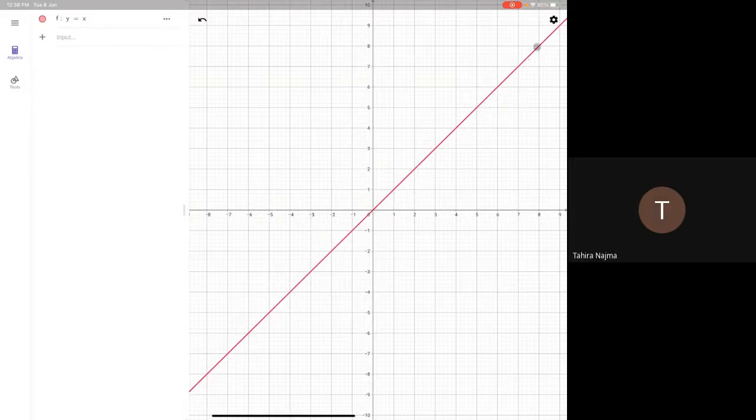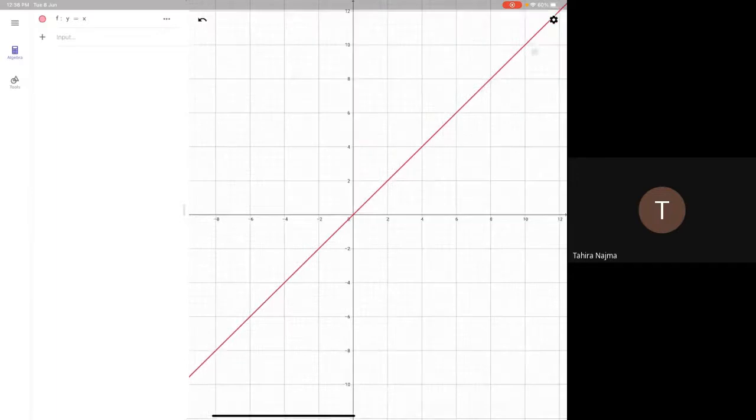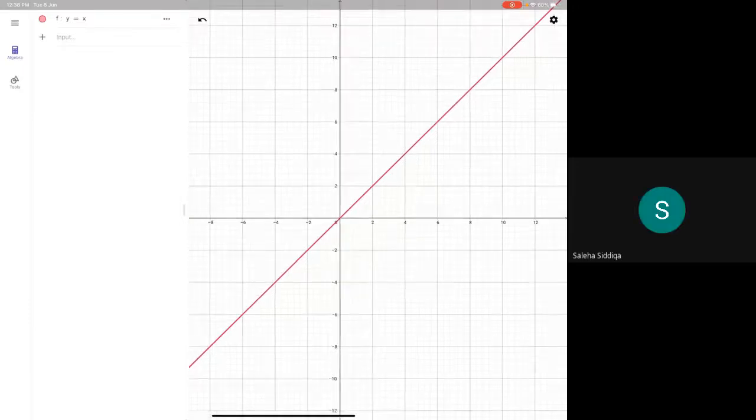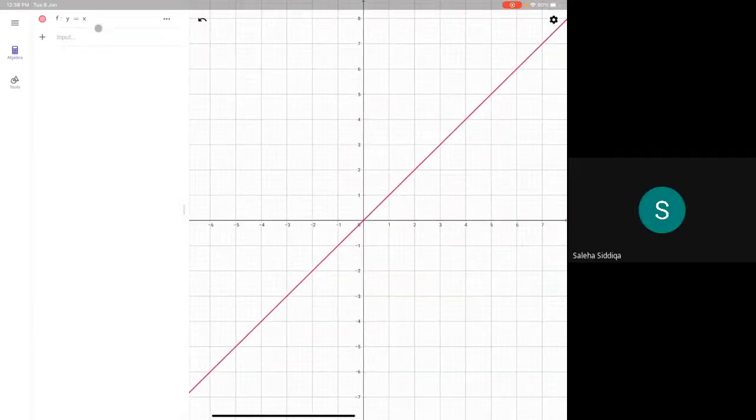Or you can take this point also. You can take 10. From 0, 0 to 10, 10 you are moving. In that case, what is delta y? It is 10. What is delta x? It is also 10. So what is 10 by 10? 1. So the slope is 1. Either way you can calculate the slope. Are you getting my point?